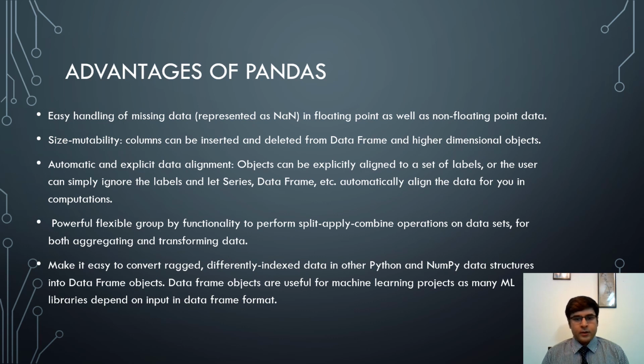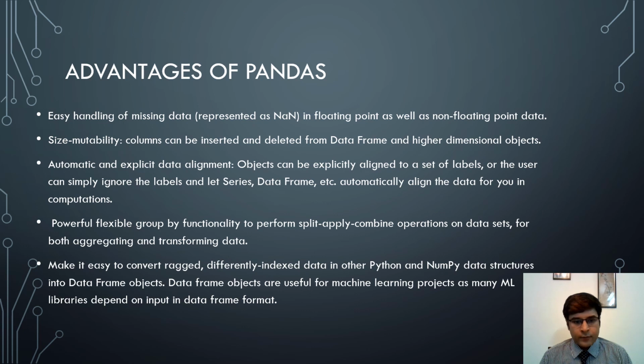This means that objects can be explicitly aligned to a set of labels which are columns, or the user can simply ignore the columns and let series and other data structures automatically align the data in columns for you in computations.